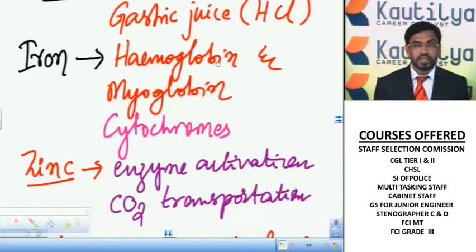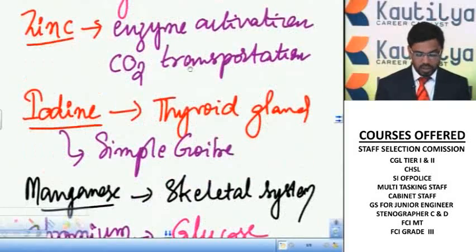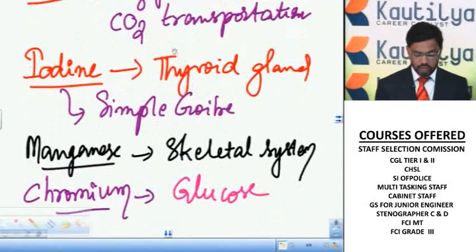Iron is the main structural component of hemoglobin and myoglobins. So the iron is also essential for the formation of RBCs and is also a component of cytochromes. Zinc is also useful for development of the gonads, that is reproductive organs, and zinc is useful for enzyme activation and is also useful for transportation of carbon dioxide, and it also acts as a cofactor for decarboxylase enzyme.